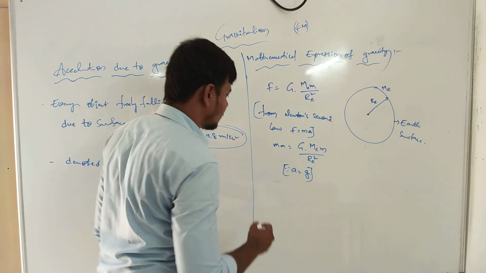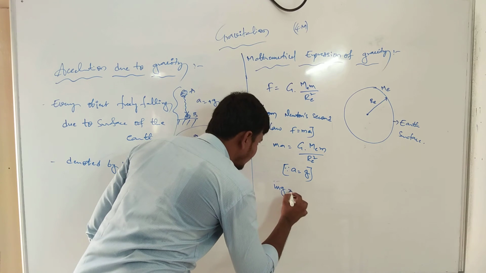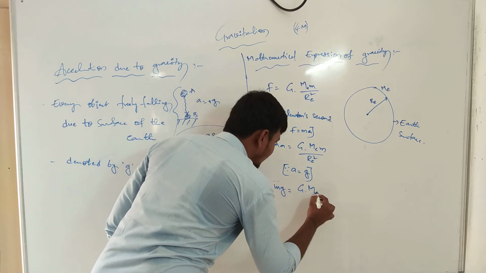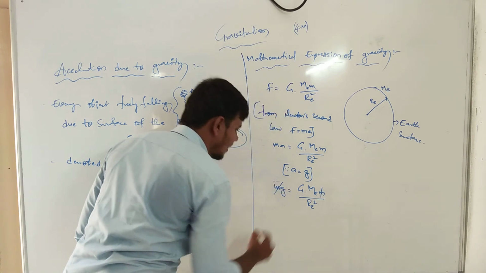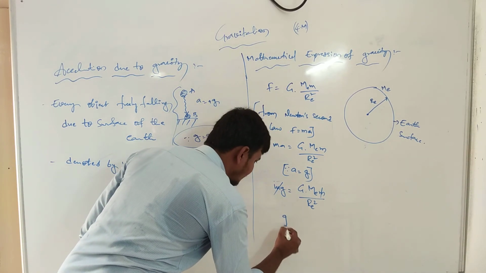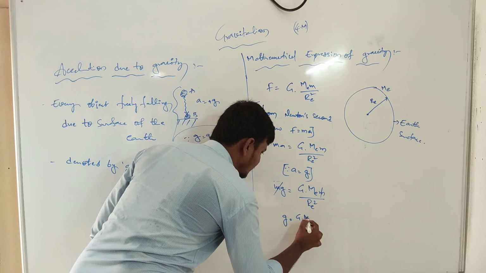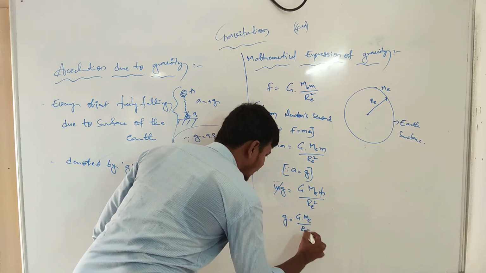Now m g is equals to capital G, capital M E m by R E square. Small m gets cancelled. Now g is equals to capital G, capital M E by R E square.